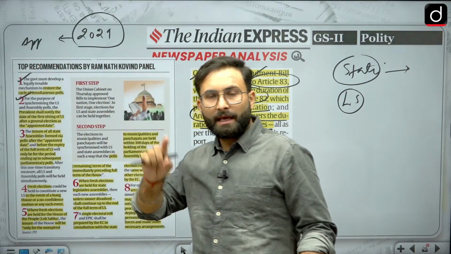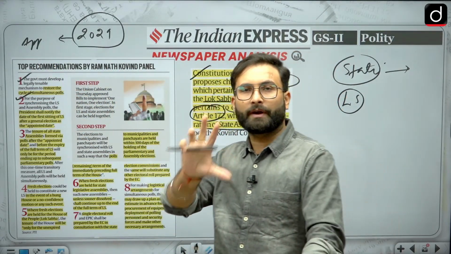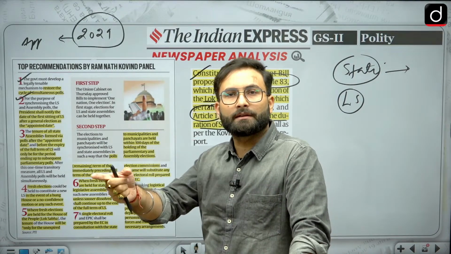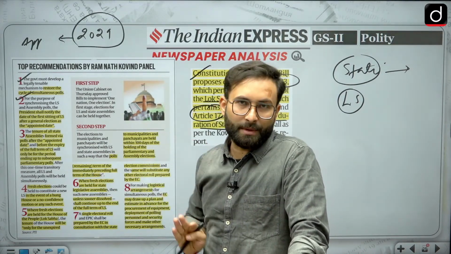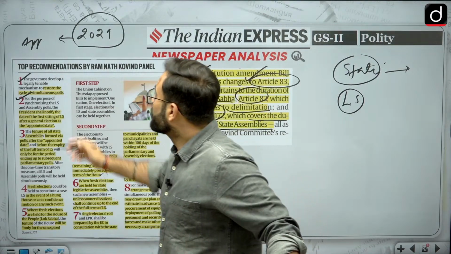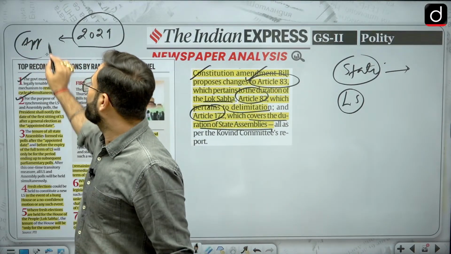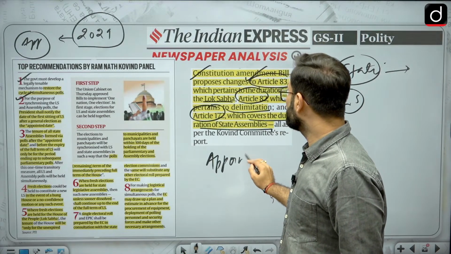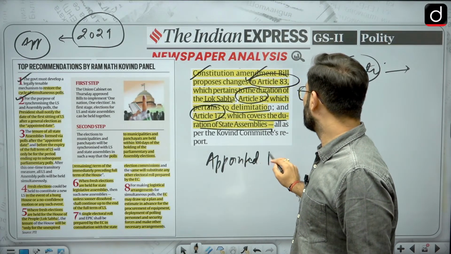Okay, and then from that appointment date there will be 5 years, that is the Lok Sabha's tenure, and after that the next election will be considered as the simultaneous poll, that is 2034. Okay, so the president here will be notifying an appointed date. Please remember this particular term, appointed date.